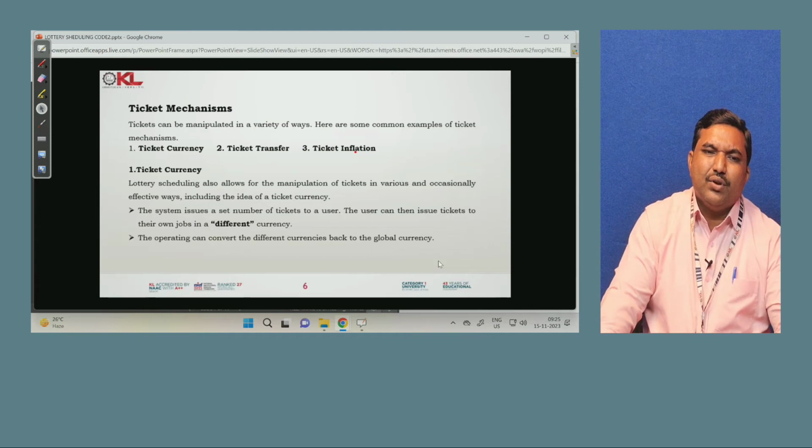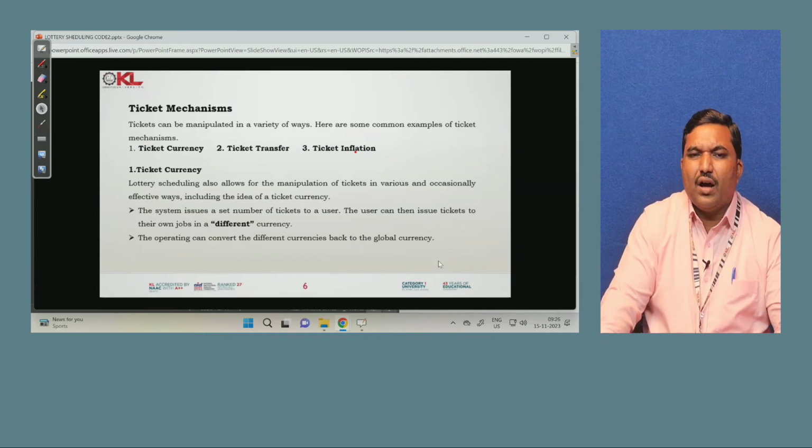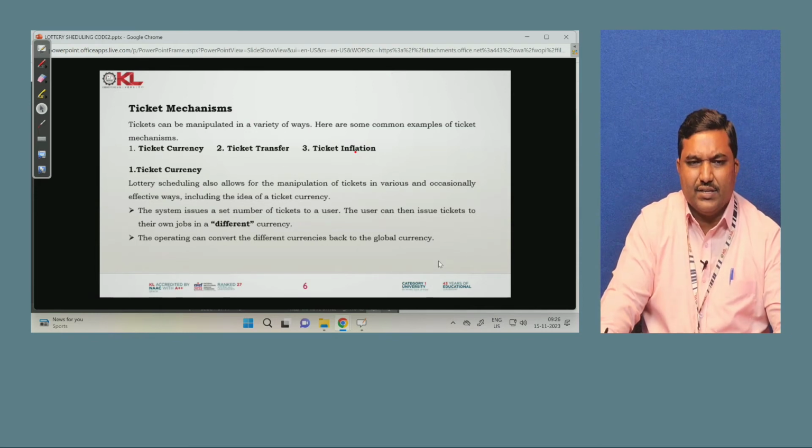The first one we are going to discuss is ticket currency. Lottery scheduling also allows for manipulation of tickets in various effective ways, including the idea of ticket currency. For example, the system issues a set number of tickets to a user. The user can then issue tickets to their own jobs in a different currency.